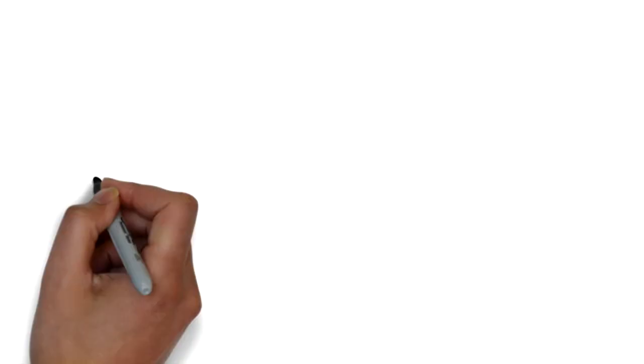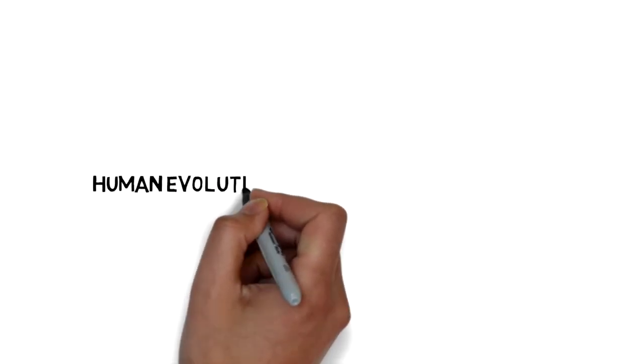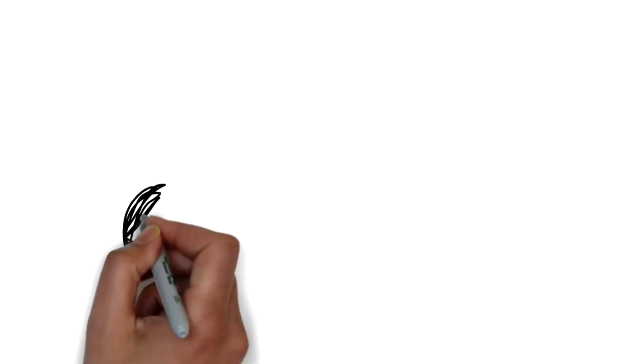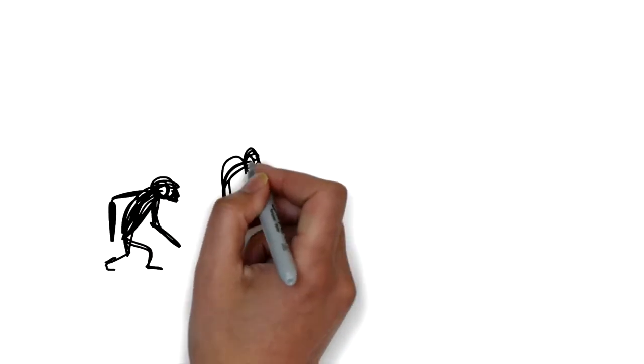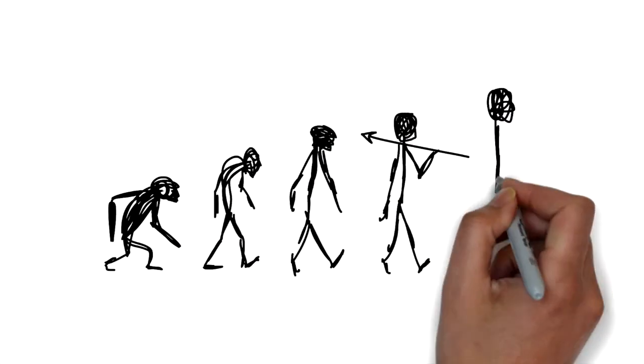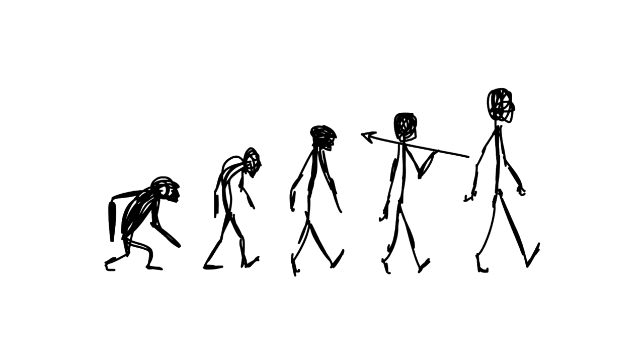Now that we have an idea about the definition of racism, let's have a look at human evolution and our common ancestry. Evolution refers to the changes that occur in a population over time. It is a process that results in changes that are inherited from generation to generation. When successful, these genetic changes or adaptations help people or animals survive, reproduce, and raise offspring.